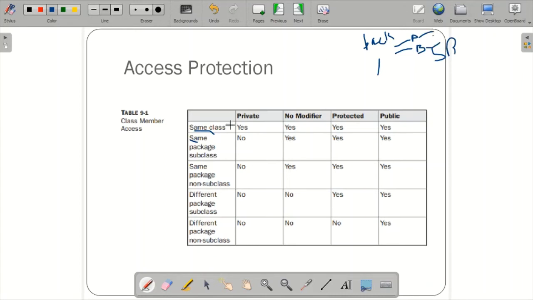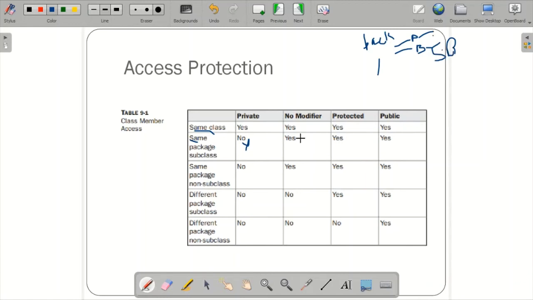Now, same package, one package, within that you have a subclass. What will happen? If the data member of the superclass, class A, is private, will it allow you to access it in the subclass? No, it is not possible. If the data member is private within your superclass, then it is not accessible to the child class, that is the subclass. So private will not allow.